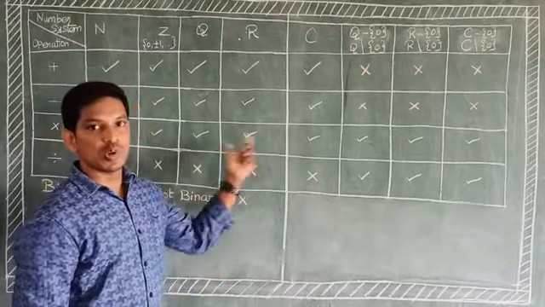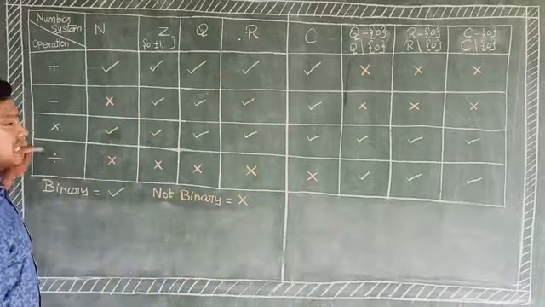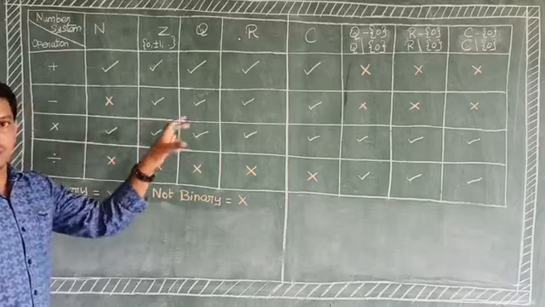Similarly, by the same process, in the entire row and the entire column, using this operation, we take any two elements, just work out and refer to this table. Okay.